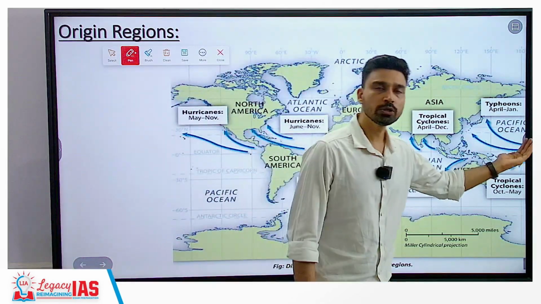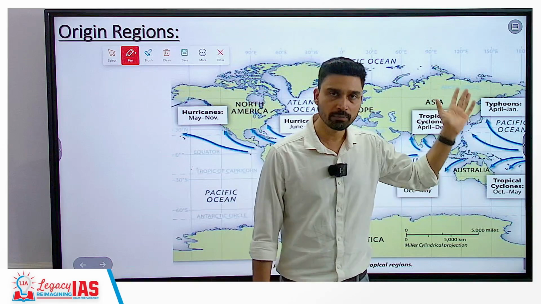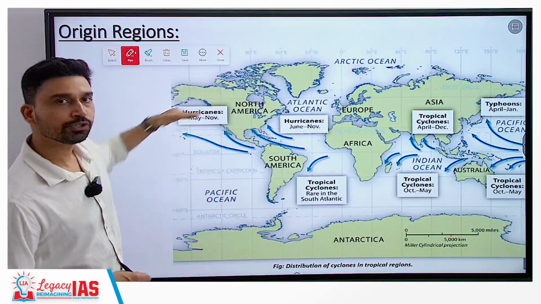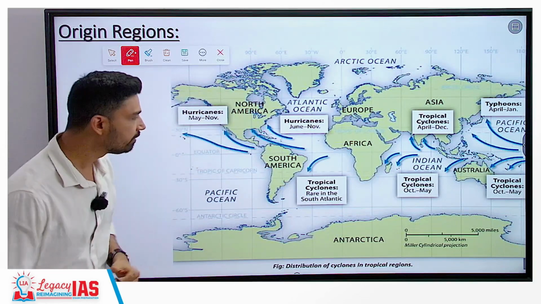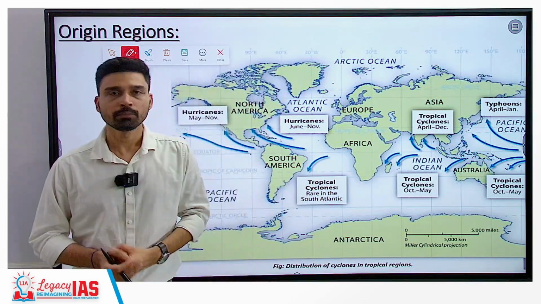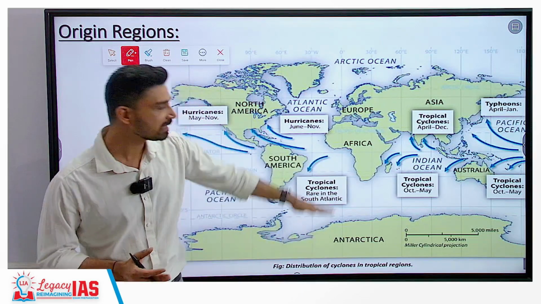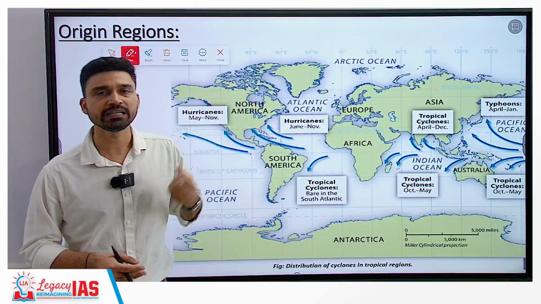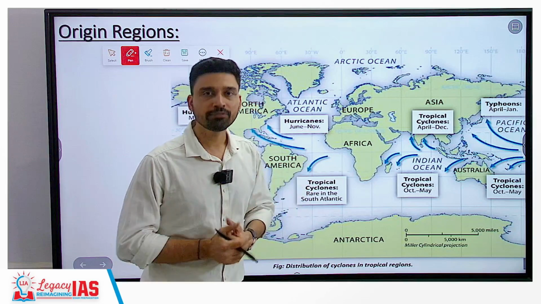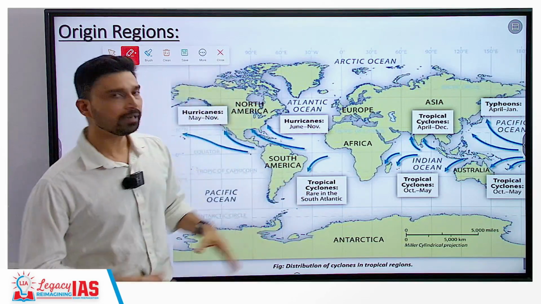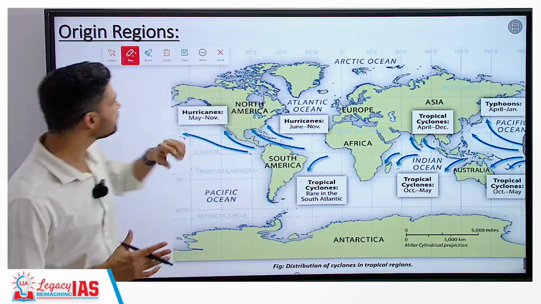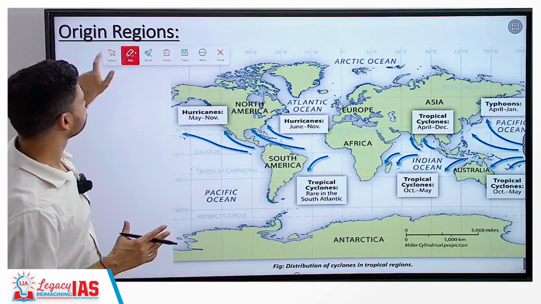Similarly, along the southwestern part of the Pacific near the coast of Australia, you also have cyclone development. So throughout the entire major oceans, Atlantic, Pacific and Indian, we see the development of tropical cyclones. The only exception is the southern part of the Atlantic, because this part of the Atlantic is continuously receiving water from the Southern Ocean, which is relatively colder, and that is why sea surface temperature here rarely rises to a point where it can give rise to a tropical cyclone. So except the South Atlantic, all the other oceans, North Atlantic, North Pacific, South Pacific, North Indian, South Indian, we see development of tropical cyclones.